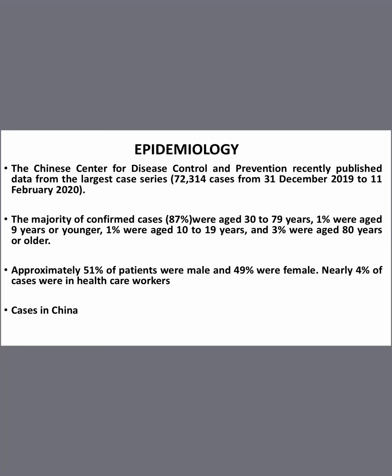So the majority of confirmed cases, 87%, were aged from 30 to 79 years, 1% aged 9 or younger, 1% were 10 to 19, and 3% were 80 years or older. 51% of patients were male, and 49% were female. Nearly 4% of cases were in healthcare workers. That is a nosocomial infection, meaning it can get transmitted in hospital-like conditions.